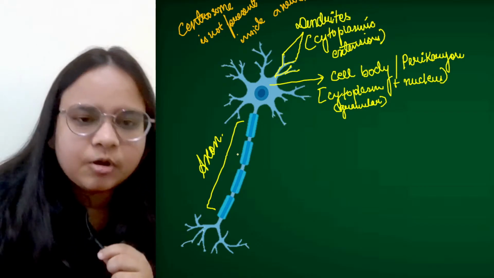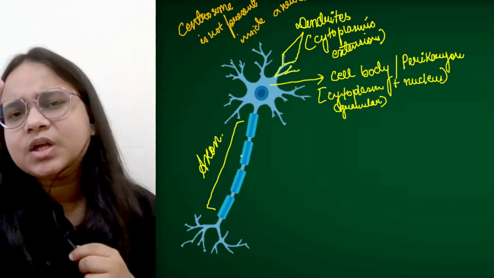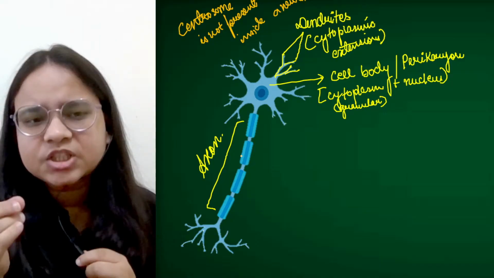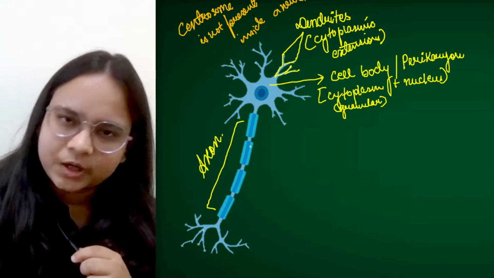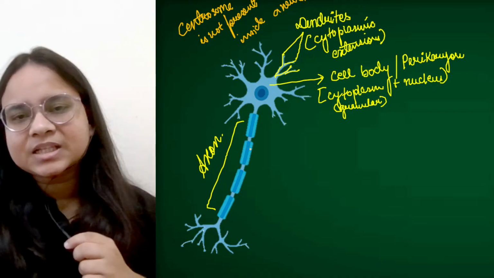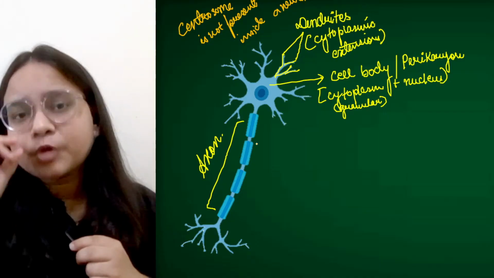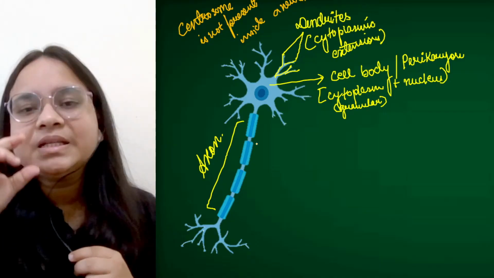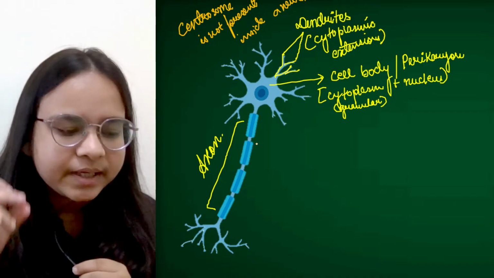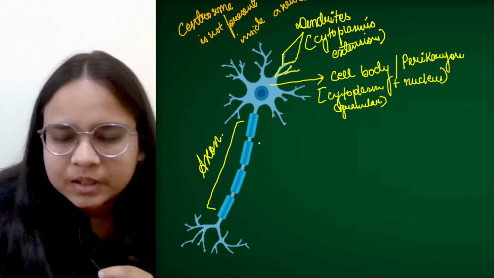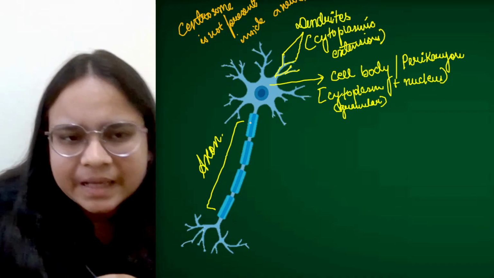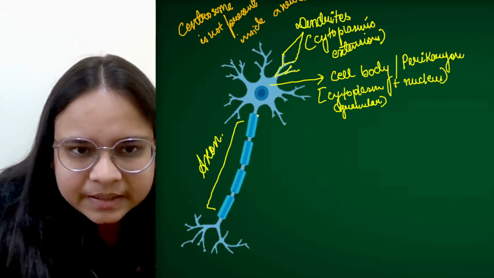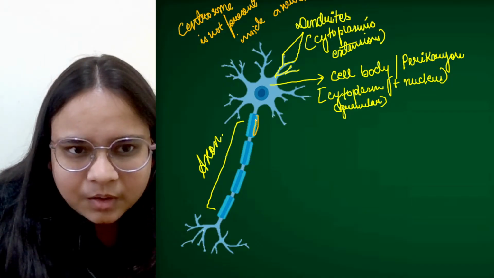Now let's talk about the axon. Axon is nothing but a long tubular extension which arises from the cell body. Now this axon is protected or enveloped with some insulating membranes. The picture is not that prominent here, but I'm just trying to draw it. There are some membranes or a sheath.